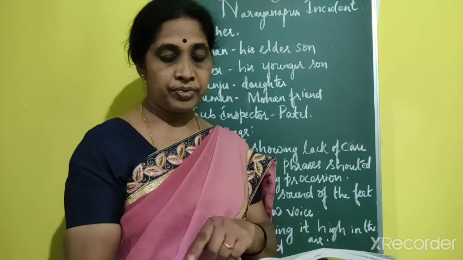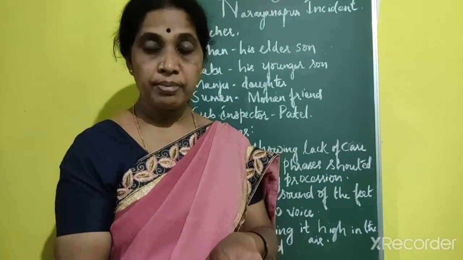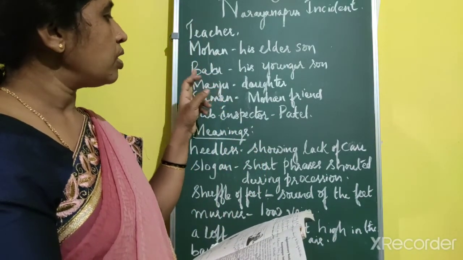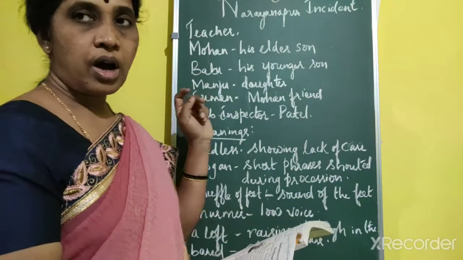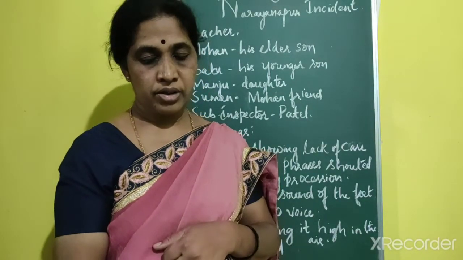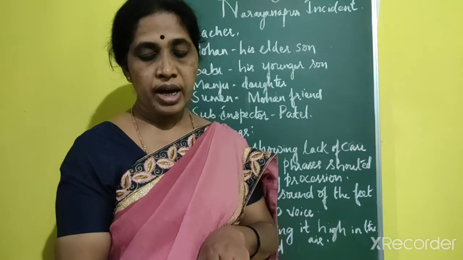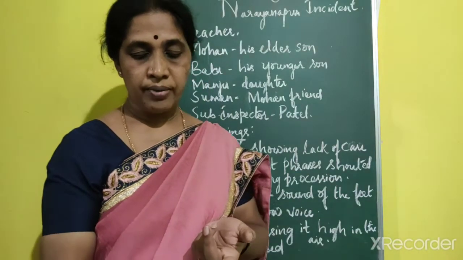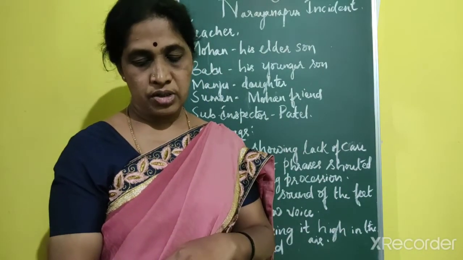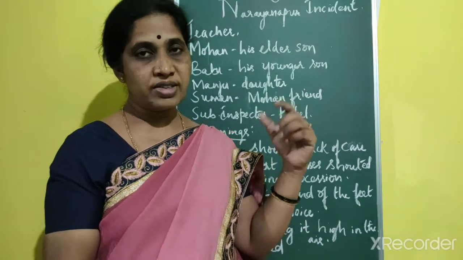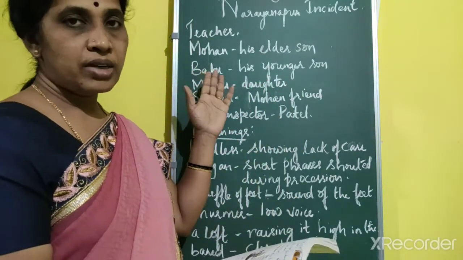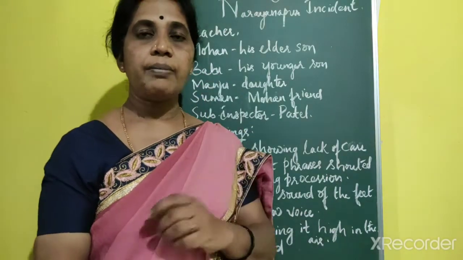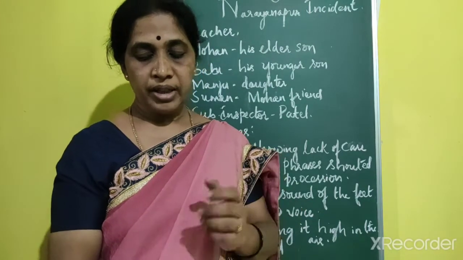I'll read the lesson. Are you coming, Manju? Babu asked. So Manju is the teacher's daughter. Coming where? said Manju. Even as the brother and sister were talking, they heard magical words: They are coming, they are coming. As they were talking about whether to participate in the procession or to witness it, they heard this magical word.